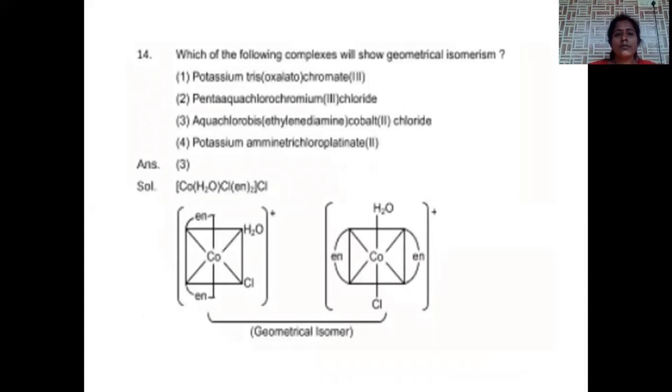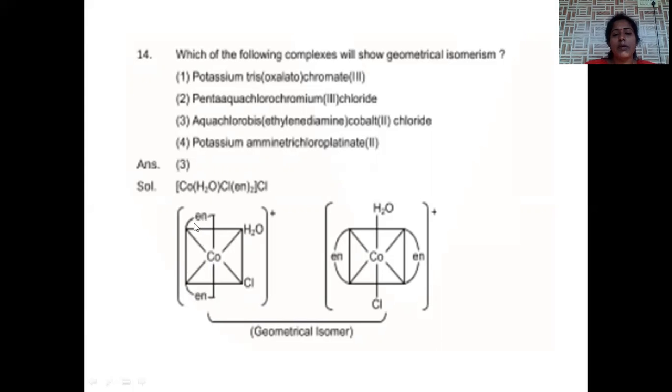And the next question: which of the following complexes will show geometrical isomerism? In order to exhibit geometrical isomerism, two chelate rings. In case of a chelating compound, chelate in the sense that a single compound has two points of donation of electrons, two sides that are able to release electron pairs.